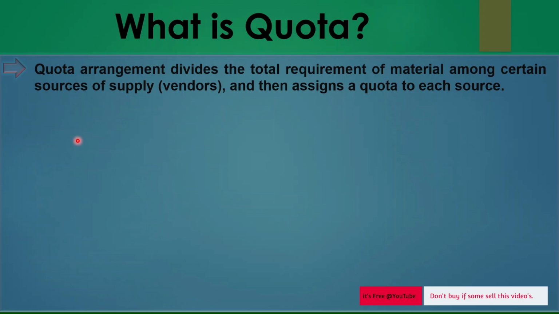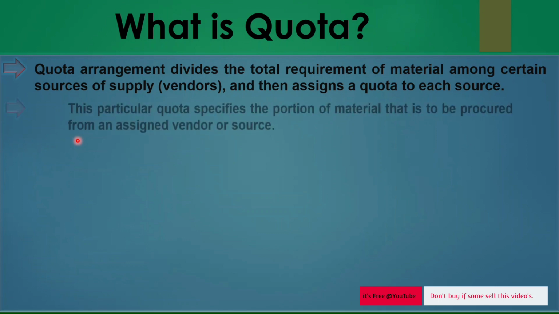Let's say for a particular material you have more than one source of supply, or multiple vendors delivering that material, and you want to allocate some quota depending on quantity or percentage. That can be done using quota agreement.